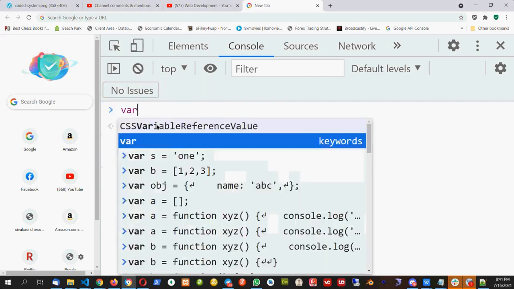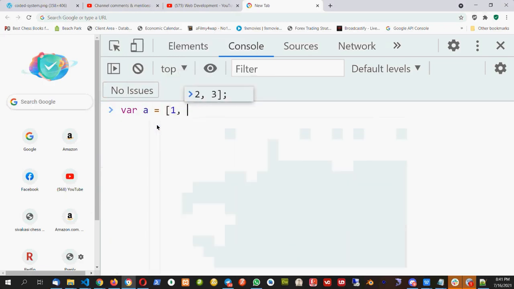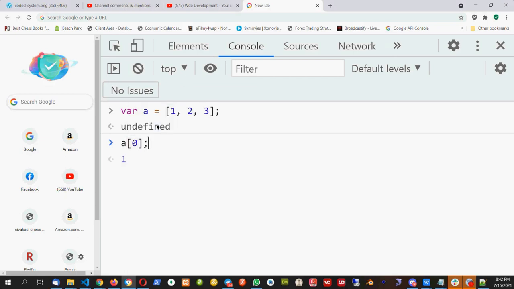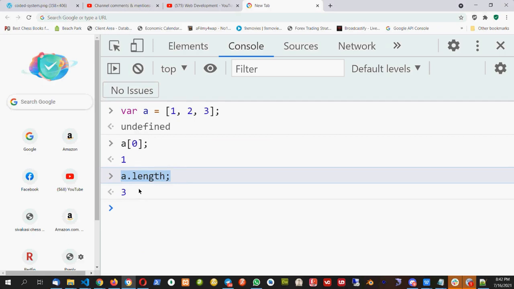Let's take one more example. If I have var a equal to 1, 2, 3, I can access each element with a of 0 like this. But if I want to see how many elements are there in this array, I can say a dot length, and I will get 3. That is, 3 elements are there in this array. So I can get the length of this array with the help of a dot length. Okay, so this is a short introduction to array.